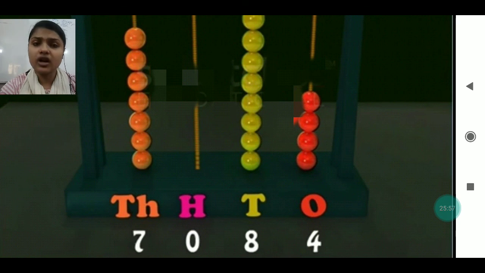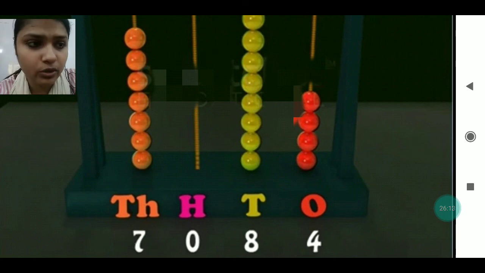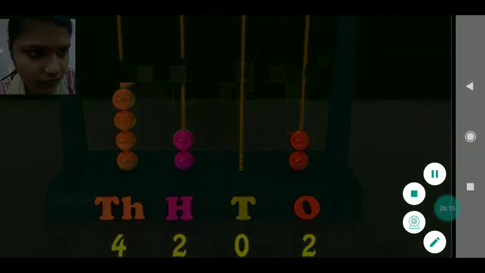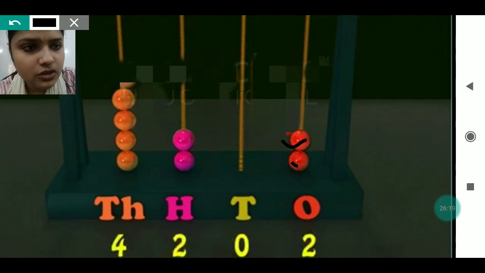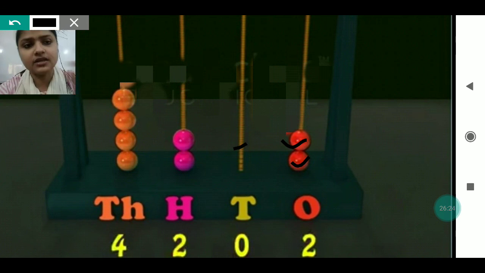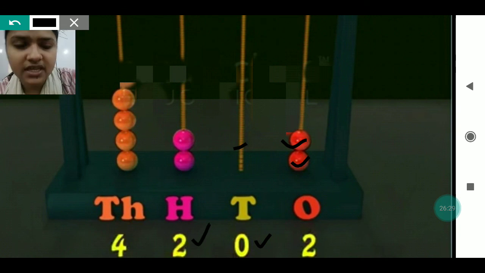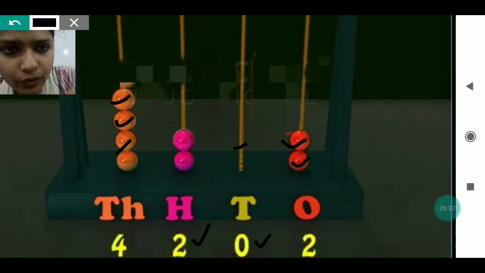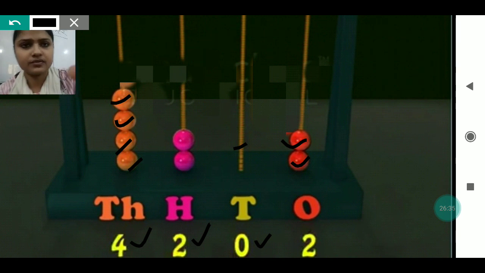If any bead is not there at any place, that place will be kept blank and you will write 0 in that place. Like you can see here at 100 place no beads are there, so we have not skipped that place, we have written 0 just below 100. Don't skip it. Here also at one's place 2 beads are there, so I have written 2 at one's place. But at tens place no beads are there, so 0 will be put. It's important to put 0. At 100 place 2 beads are there, so we write 2. And here 4 beads are there, so we write 4.